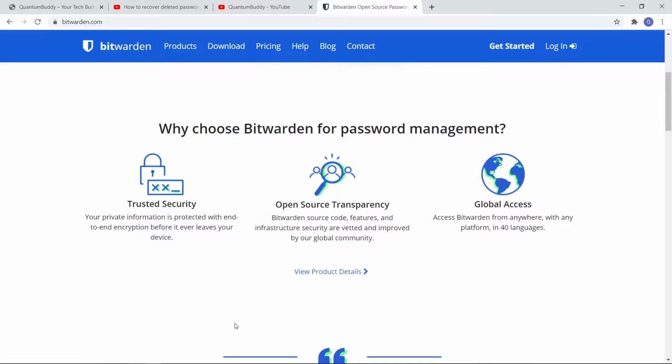Then I started loving this tool because it is open source, and if there are any bugs in that tool, there will be people updating the code, and we can see everything. It's not like the blind trust that we have in WhatsApp. We are blindly trusting Zuckerberg, believing whatever he says. And it has global access. You can access Bitwarden from anywhere on any platform, and they are offering this tool in 40 languages.